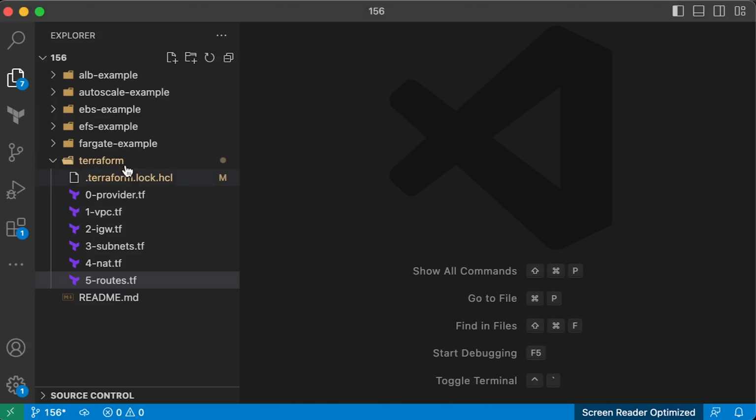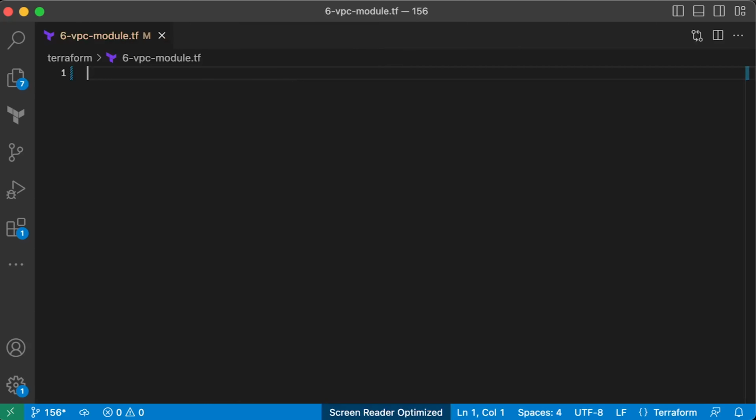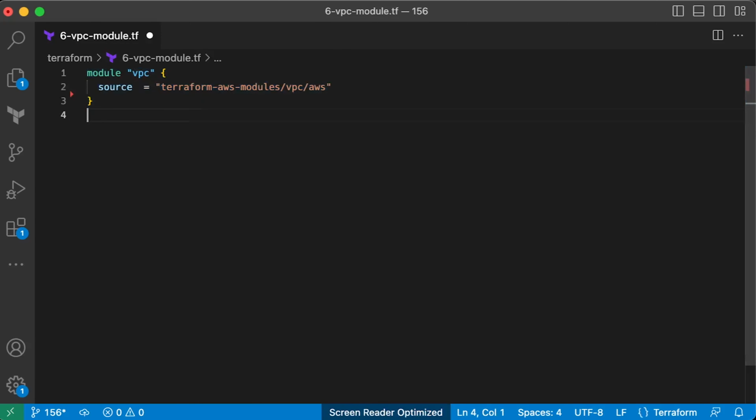Now, if it's clear to you, instead of creating all those Terraform resources, you can implement the same functionality using a single Terraform module. Always pin your modules to a specific version. You can Google this module and find all input and output parameters. Let's call this VPC main module.